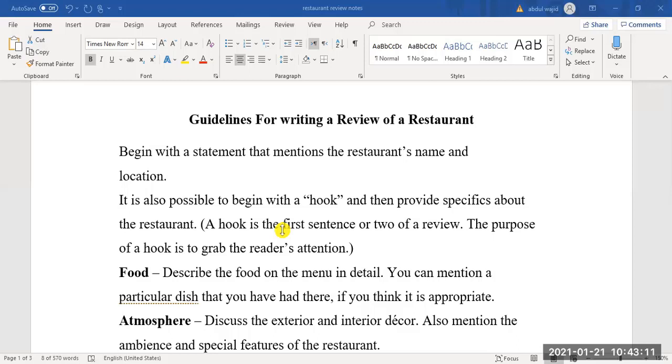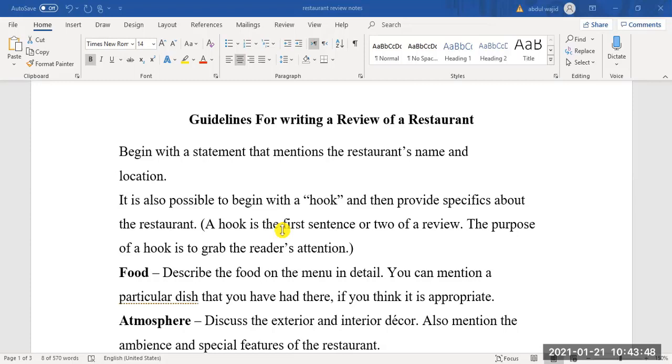Today is the second lecture for review writing, and we are specifically discussing a review of a restaurant. I assume that you have watched the first lecture, and what we learned in the first lecture was that there are two phases of writing a review. First, you collect information, and that is a sort of pre-writing stage.